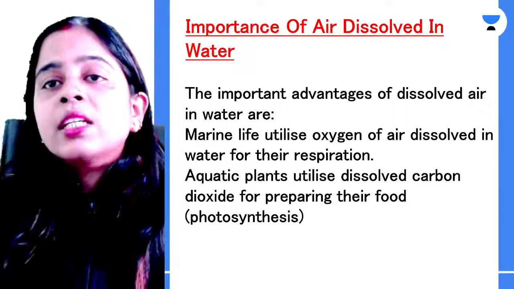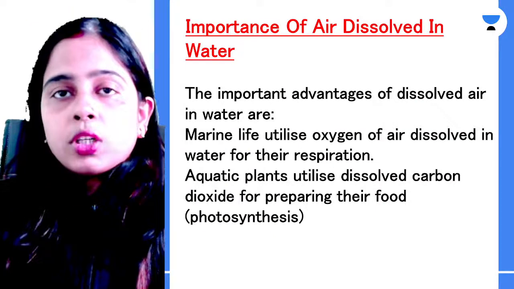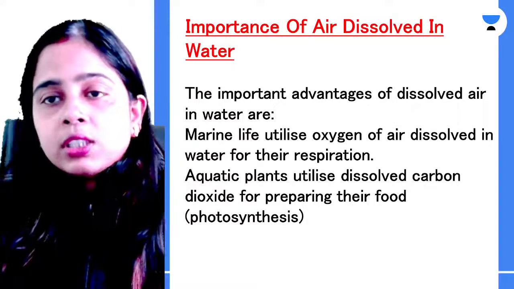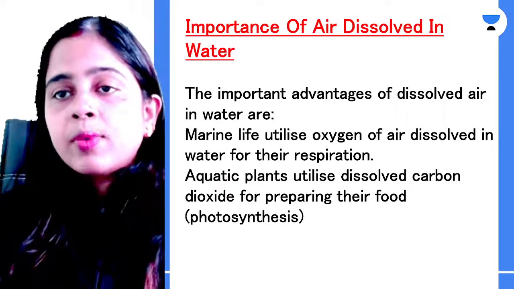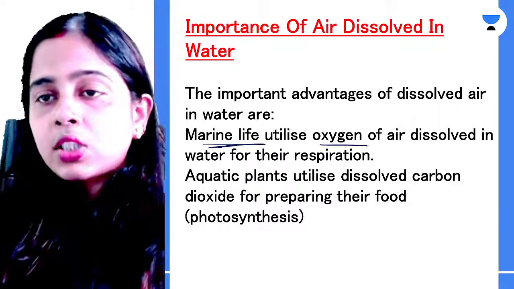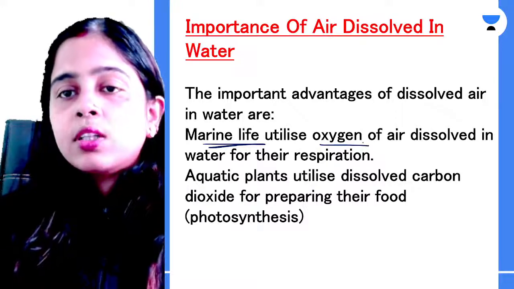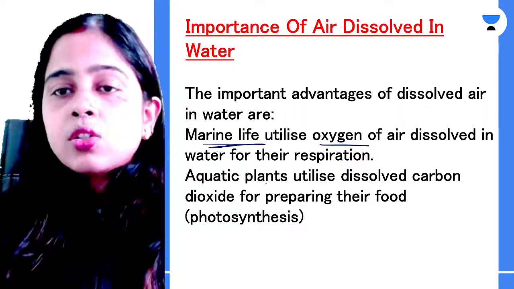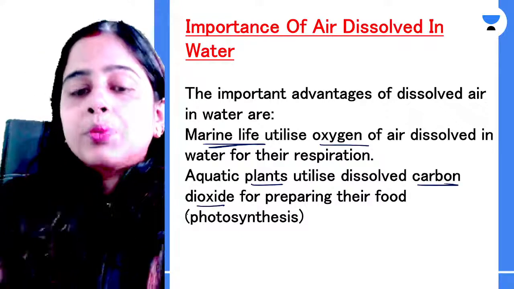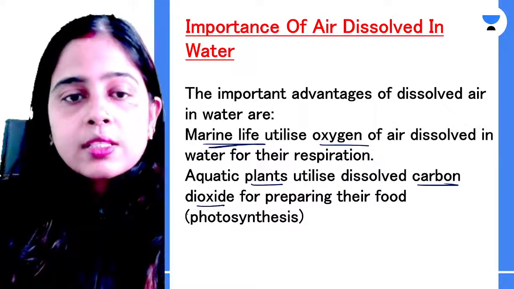Now why do we need to have dissolved air in the water? Why do we need to have different gases dissolved in the water? These gases have many advantages. Your marine life utilizes the oxygen dissolved in the water for respiration. Also your aquatic plants utilize the dissolved carbon dioxide for preparing their food, that is for photosynthesis.